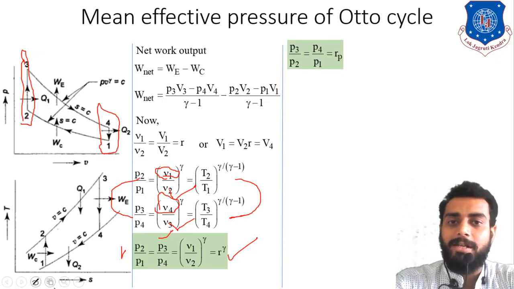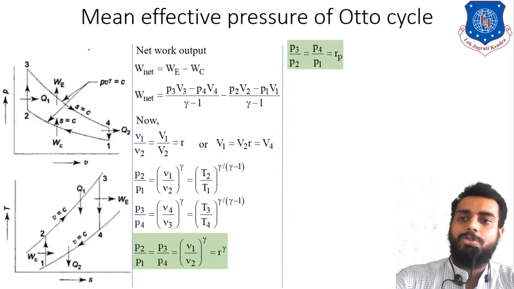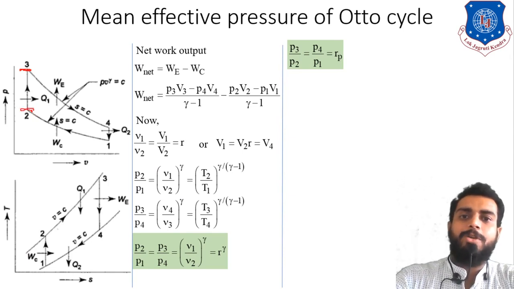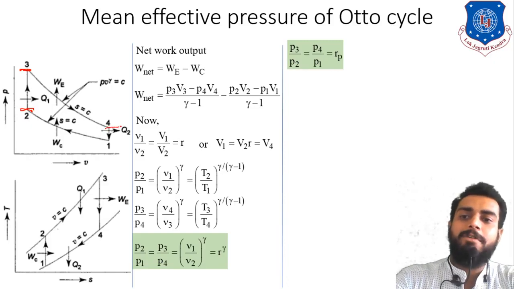Further, we know that pressure ratio is equal to what? Pressure ratio is nothing but higher pressure divided by lower pressure. So here, students, you can observe that higher pressure is P3 and lower pressure is P2. So P3 by P2 is equal to pressure ratio. Also you can write P4 by P1 is equal to pressure ratio RP.